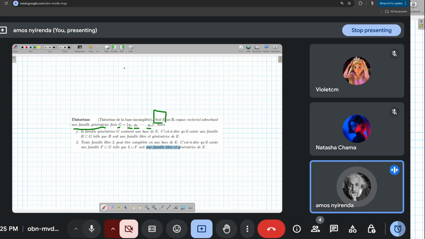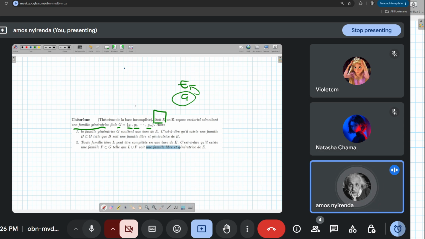Then the first point here is that la famille génératrice G contient une base de E. So if we have an espace vectoriel E, and a famille génératrice G that is generating the espace E, then they are saying that la famille génératrice contient une base de E. It means this same famille génératrice G that can generate this E contains a basis of this parent space, which is E. That's what they are saying here.